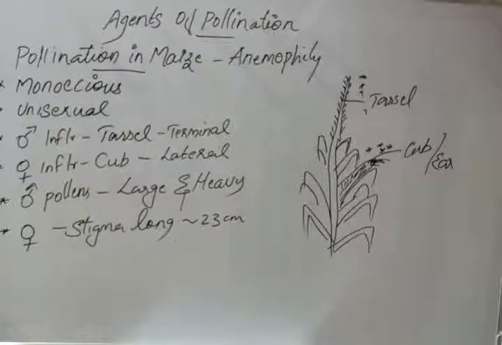The pollen grains are large and heavy so that a light breeze cannot carry them, so pollination requires a strong breeze. The female inflorescence requires a long stigma so that it can catch the male pollen grains through the wind.